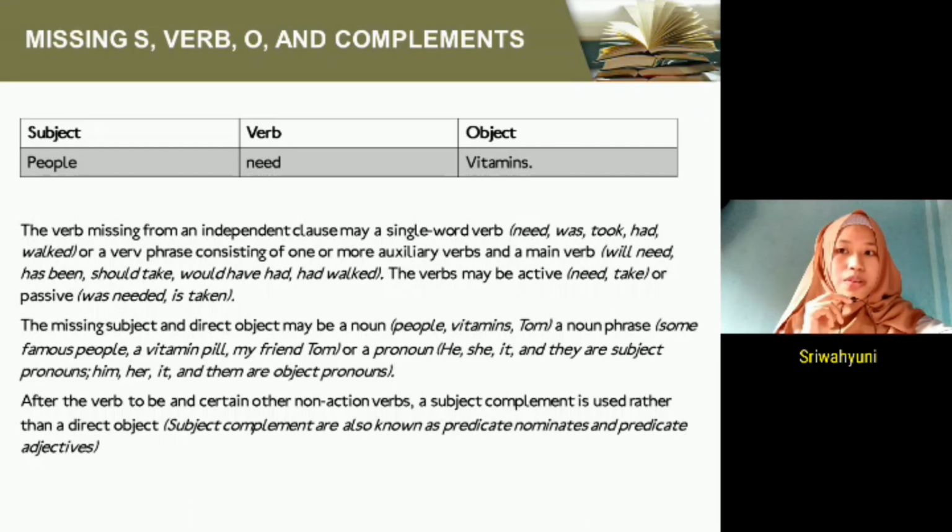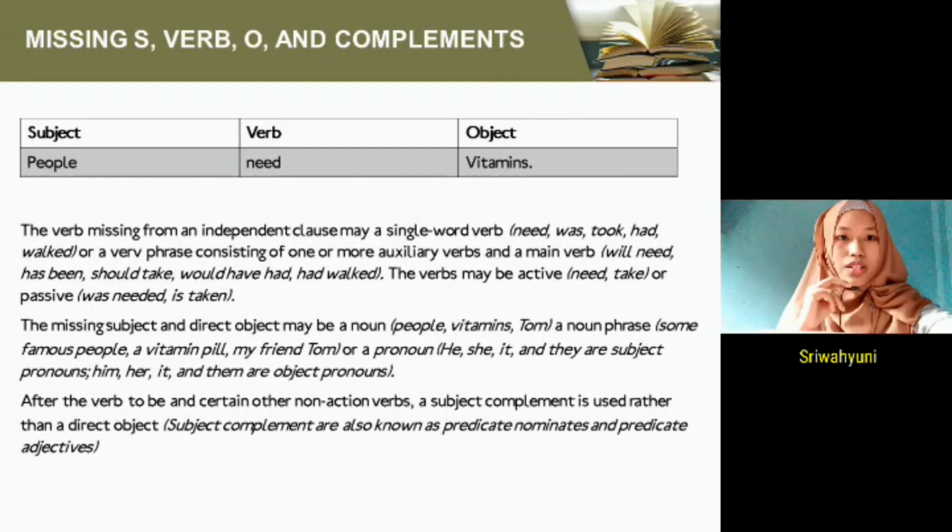Or a verb phrase consisting of one or more auxiliary verbs and a main verb, such as will need, has been, shall take, would have had, and had walked. The verbs may be active, like need and take, or passive. Examples: was needed and is taken.